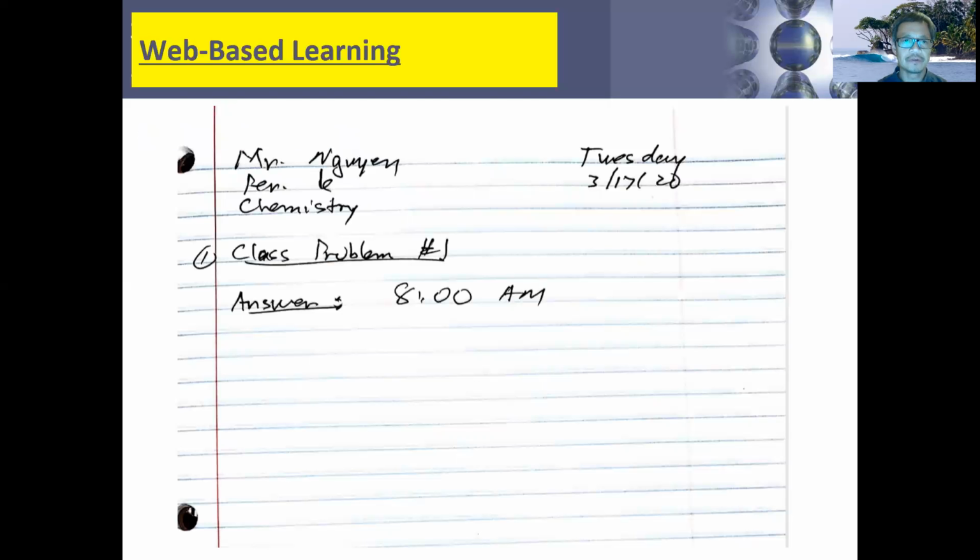Okay, so if you notice here, this is what I've done. On a separate sheet of paper, I've written down my name, period, the class, and the day in the upper right-hand corner. It'd be helpful for me if you included all this information. So the date, the day, your name, period, class, and then the problem that you're doing and your answer right there. So this is your answer to the problem.